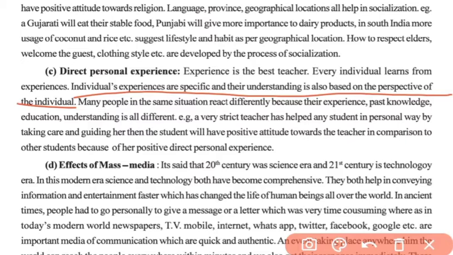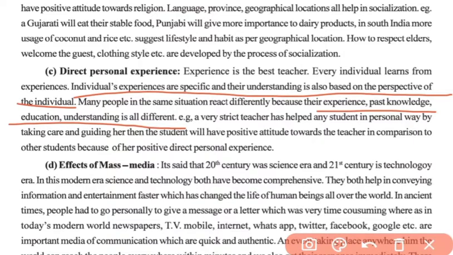The direct experience influences the attitude formation. Many people in the same situation react differently. And why? Because their experience, past knowledge, education and understanding are all different. That's why two individuals will perceive the situation differently, and thus it will influence their attitudes differently.